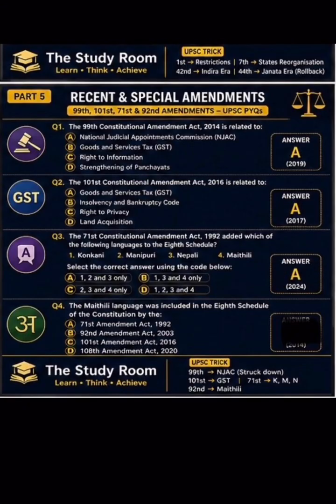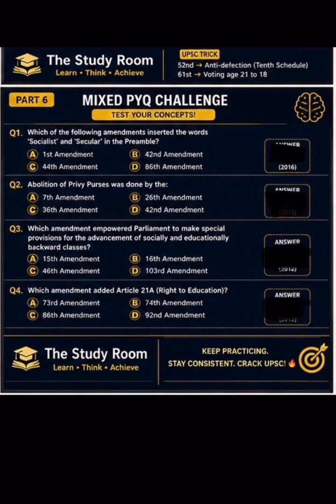Konkani, Manipuri and Nepali. The Maithili language was included in 8th schedule of the Constitution by 71st Constitutional Amendment Act, 92nd Constitutional Amendment Act, 101st Amendment Act, 108th Amendment Act. Here the correct answer is option B. 92nd Amendment Act 2000. Which of the following amendments inserted the words socialist and secular in the preamble?